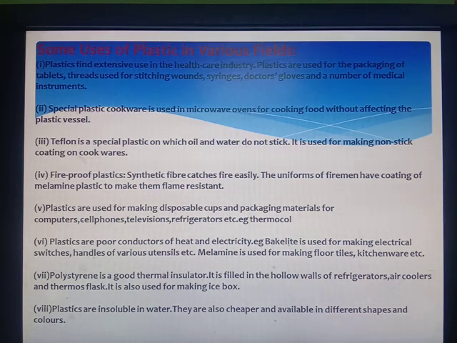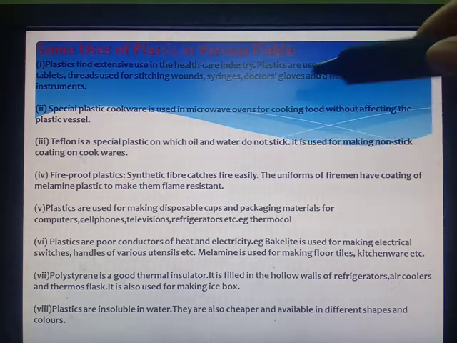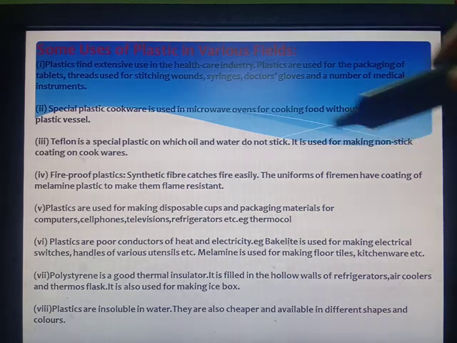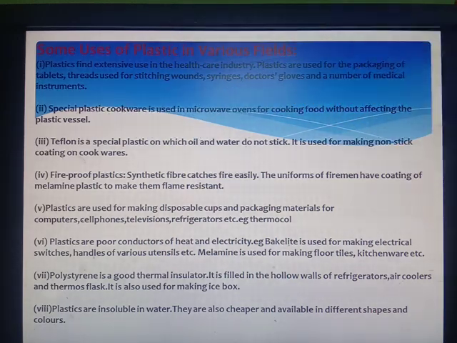Second, some plastic cookware is used in microwave ovens for cooking food without affecting the plastic vessel. Teflon is a special plastic on which oil and water do not stick. That's why it is used for making non-stick coating on cookwares.